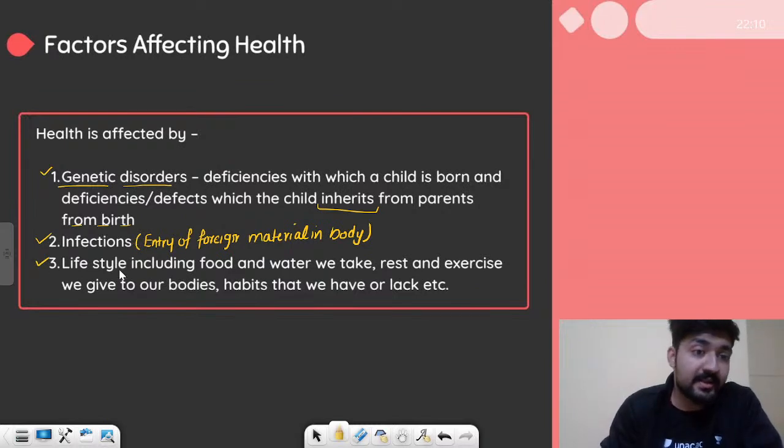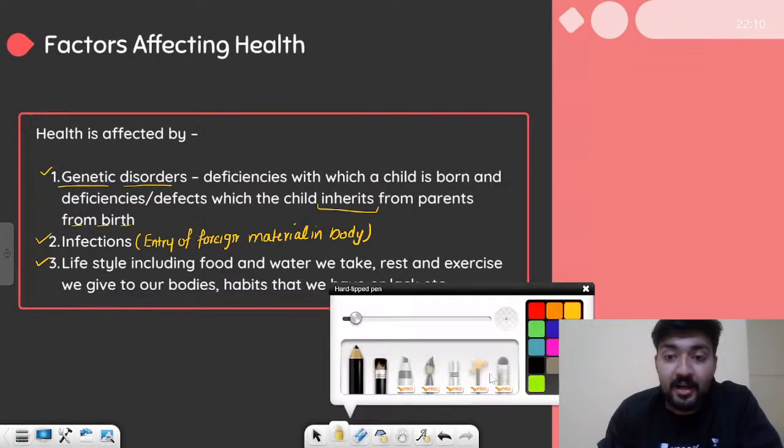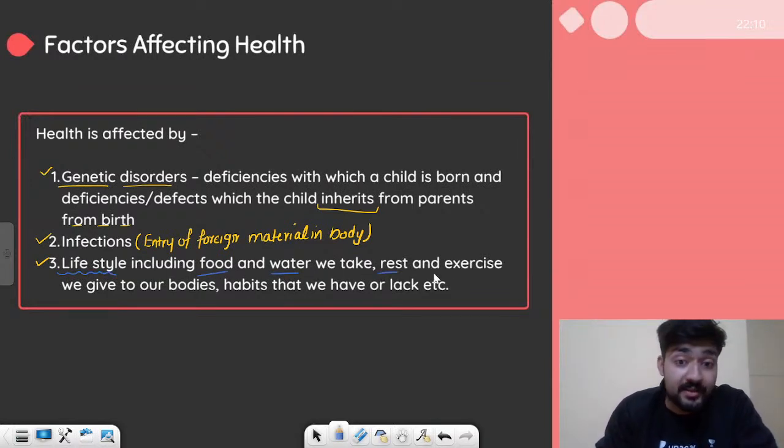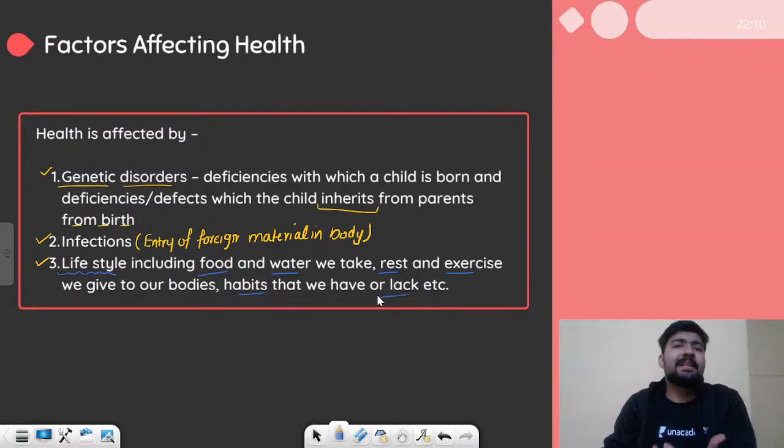The third point says the lifestyle, how you live basically. So if you have a good lifestyle, you will be healthy, otherwise not. So lifestyle, including the food and water that we take, rest and exercise that we give to our bodies, the habits that we have or we lack. So all these things that we do on a daily basis, the way we live our life, the way we spend our day, they also affect our life.